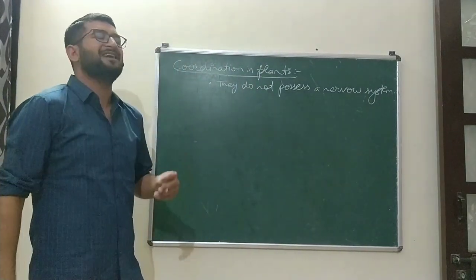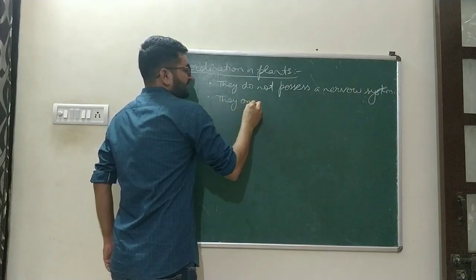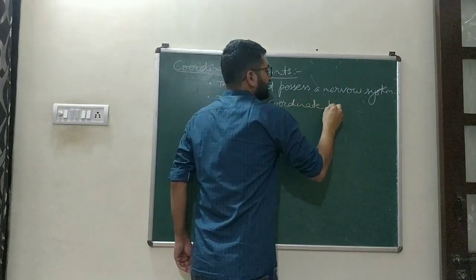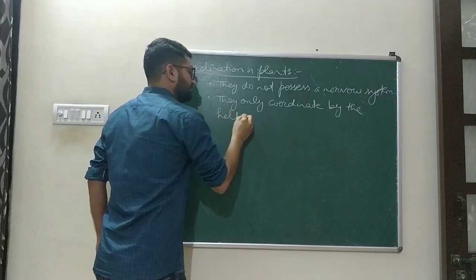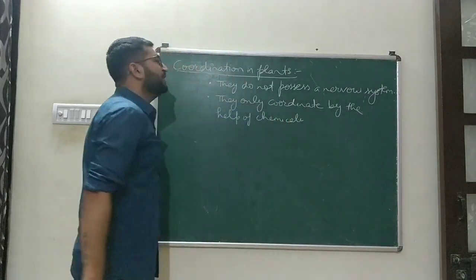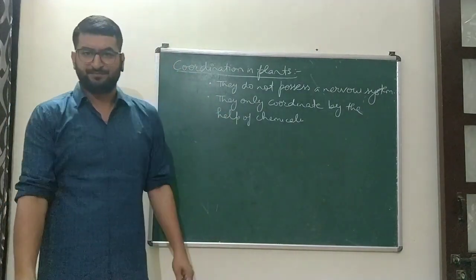They do not have a well-defined nervous system. They coordinate only with the help of chemicals. So they have only one type of coordination, and that is chemical coordination.